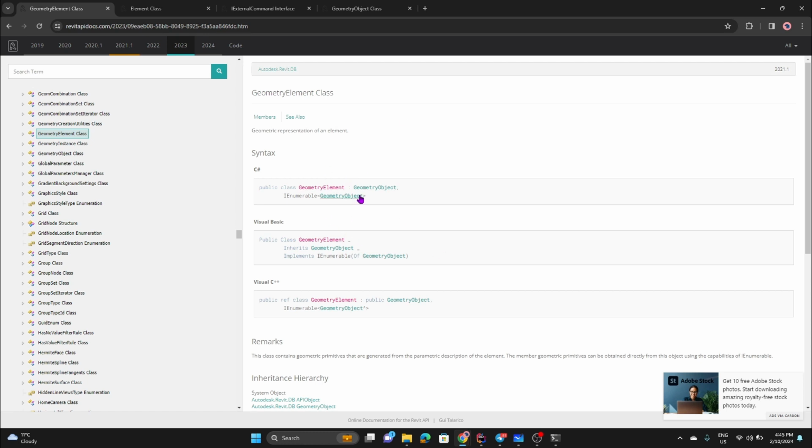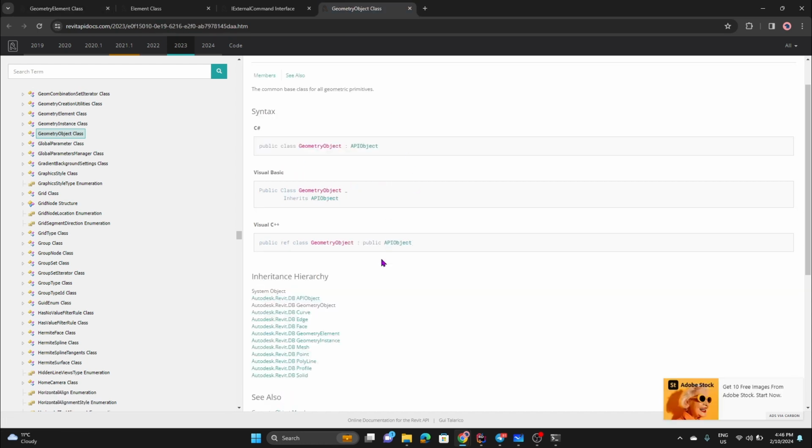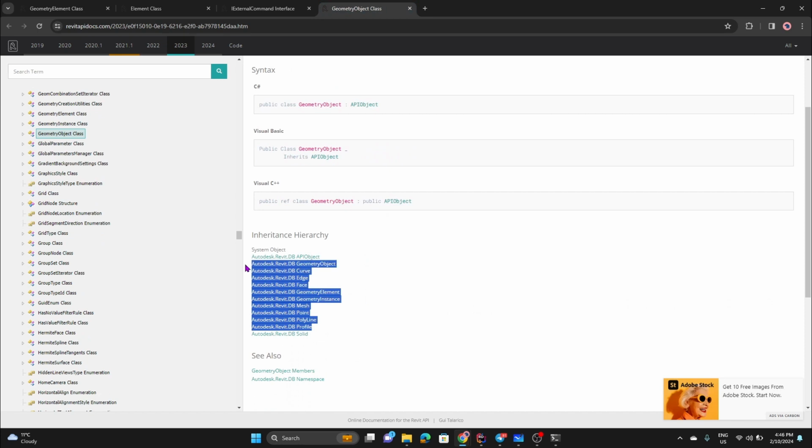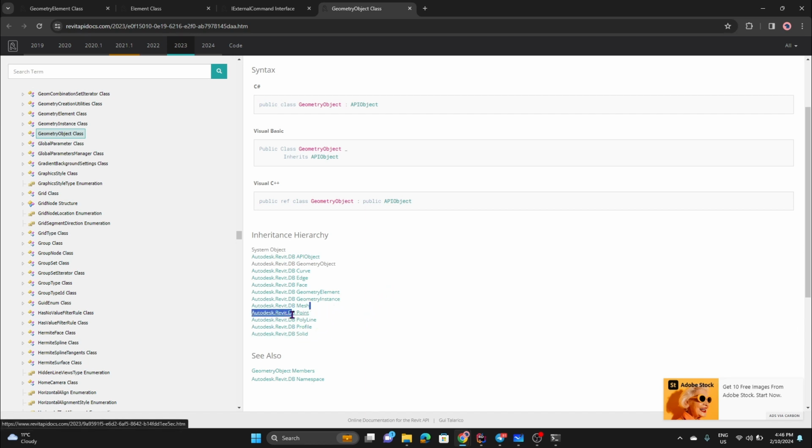But we're going to try to see how they went with this, and imitate a similar thing. So we can see that geometry element at the very beginning inherits from geometry object. If you go to the geometry object, we can see the hierarchy. Let's just create a couple of them. We're not going to create all of them, but let's create a solid. Let's create a point maybe, right?